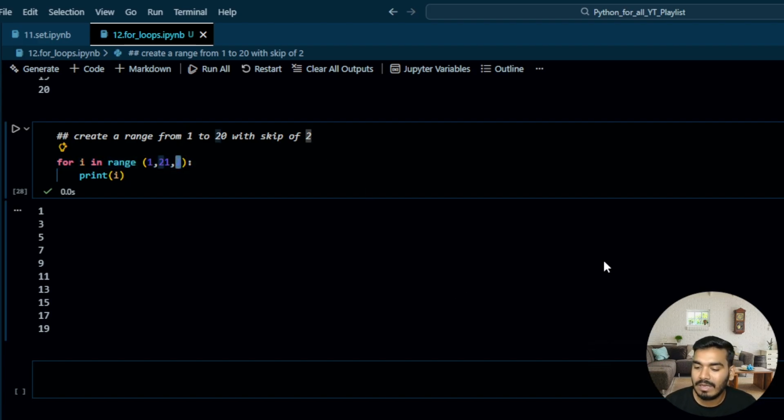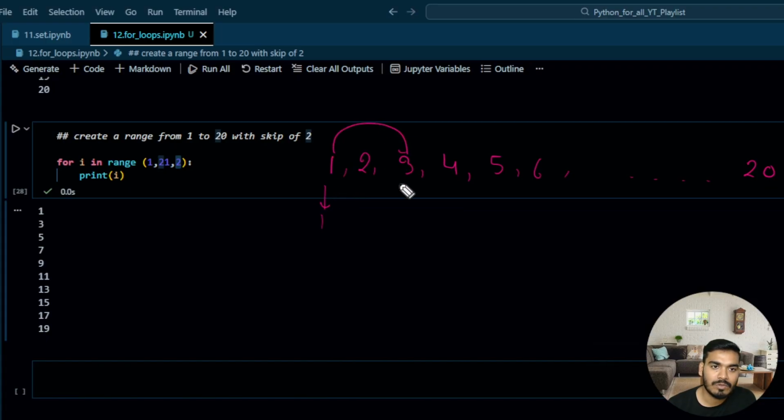So how is it going to be? Let's say you have values 1, 2, 3, 4, 5, 6, and so on till 20. But as soon as you write 2, it means you're skipping 1 value. So first it will give 1. Then the second value is 3, so it is going to give 3.